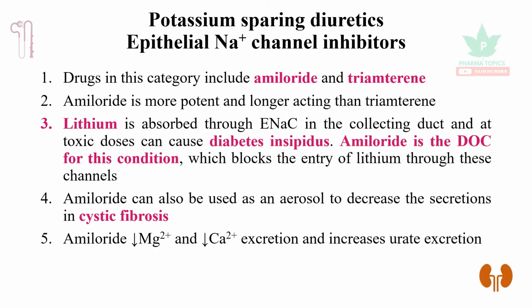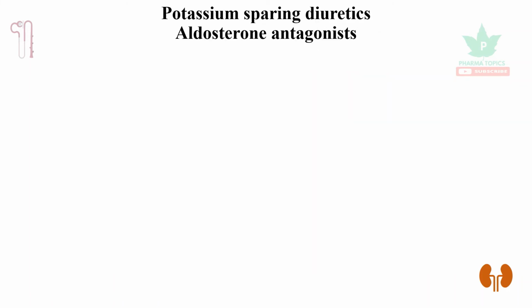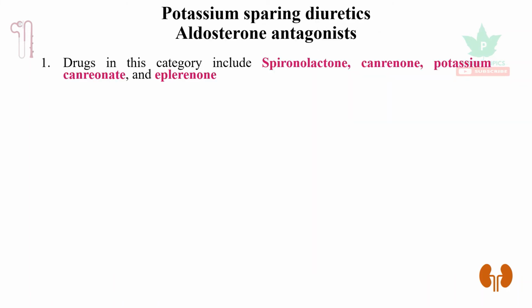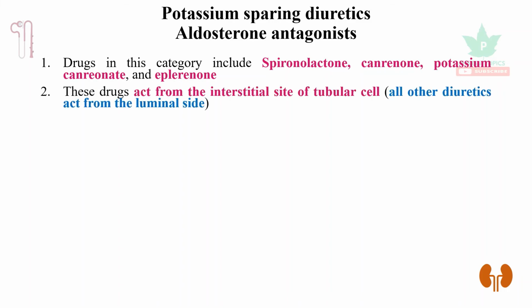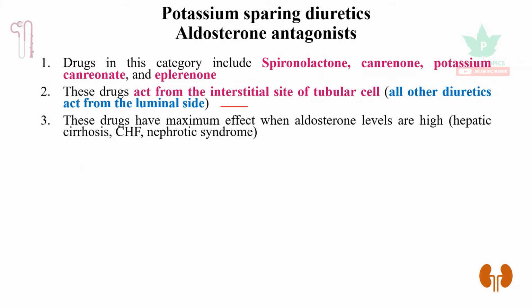Amiloride decreases magnesium and calcium excretion and increases urate excretion. Let us see the aldosterone antagonists. They are spironolactone, canrenone, potassium canrenoate, and eplerenone. These drugs act from the interstitial side of the tubular cell, whereas all the other diuretics act from the luminal side. So this can be asked in the multiple choice questions for any competitive exams. So these drugs have maximum effect when aldosterone levels are high, which usually happens with hepatic cirrhosis, congestive heart failure, and nephrotic syndrome.